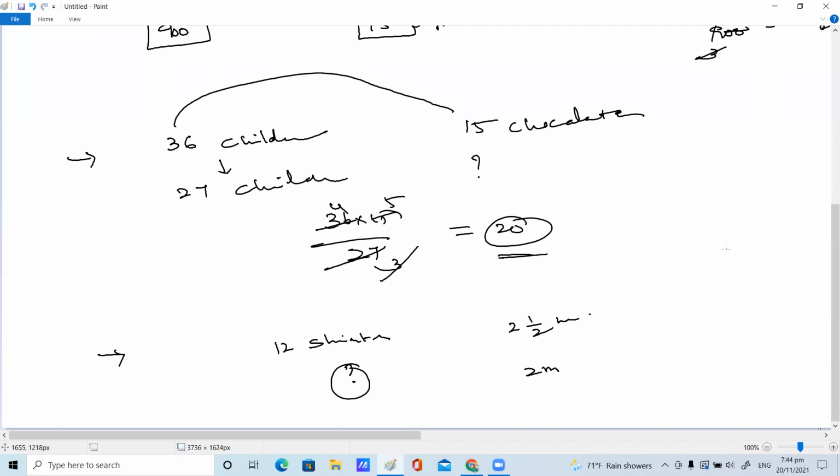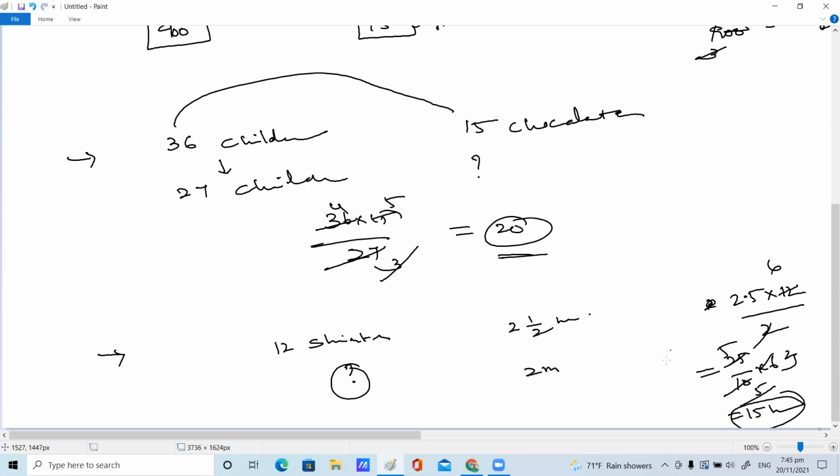As one of my students, ma'am, gave, it's correct: 2.5 into 12 by 2. Very good. We know that 25 into 12 is 300. So 2.5 means 30 by 2, 15. Very good. 2.5 means 25 by 10 into 6, or else you can directly see here 5 times 2 times 3, so 5 1s are 5, 5 3s are 15 shirts of smaller sizes he can stitch with the same material.